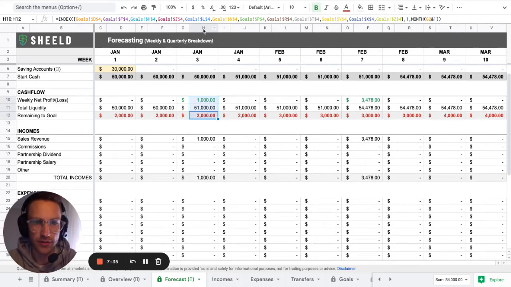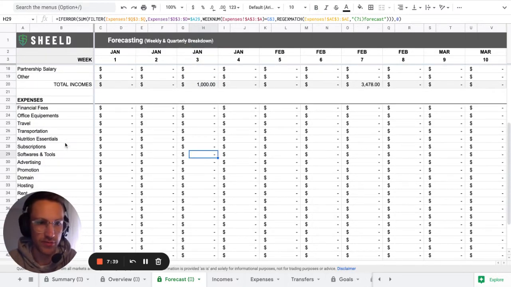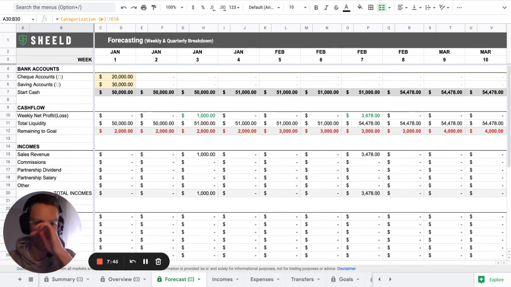You're able to see, per week, what the incomes and the expenses are, and where they're coming from. Is that subscription? Is that software or tools? Is that advertising? Whatever it is. So yeah, that's really how the forecast works.